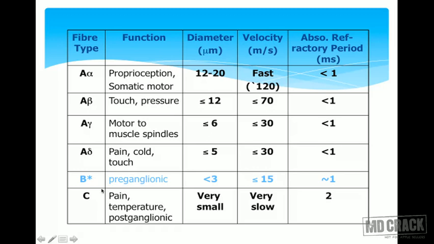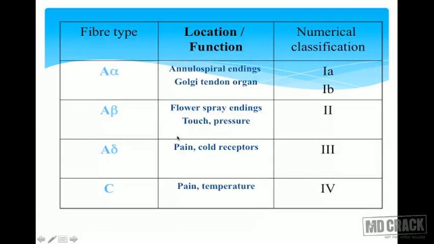B fibers are called the preganglionic fibers. These have a conduction velocity of less than 15 meters per second. And the unmyelinated C fibers carry slow pain and temperature, and they are the postganglionic fibers, which are very small in diameter and the conduction velocity is very slow. So these are the fiber types, their location and the different types of classification.